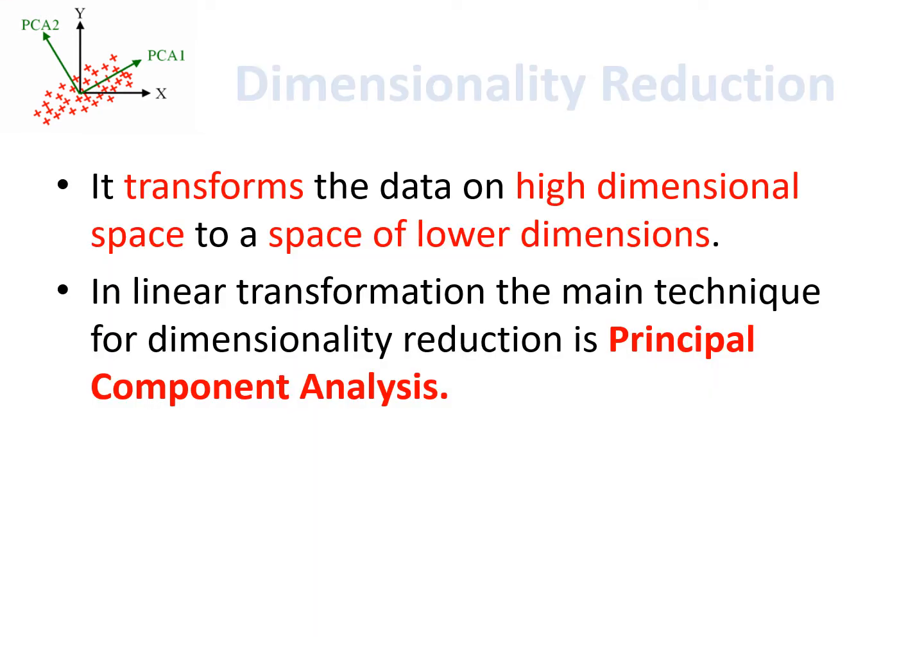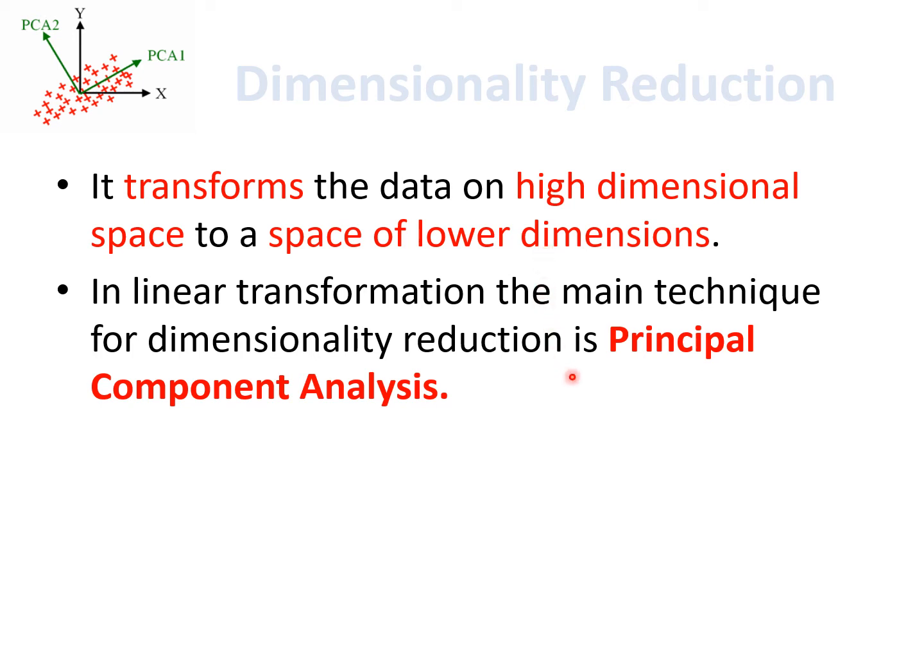In the previous diagram, we saw what actually happens in dimensionality reduction. It transforms the data from a higher dimensional space to a space of lower dimensions. So we are trying to reduce the dimensions. In the previous figure, we got the figure in two dimensions, and we are trying to convert this two-dimensional figure to one dimension. That is what happens in dimensionality reduction, the transformation of a higher dimension space to a lower dimension space.